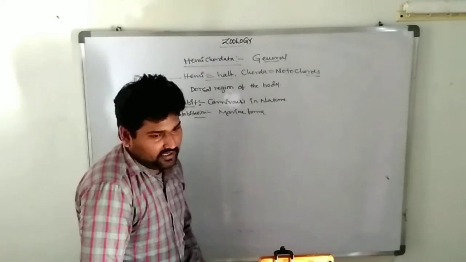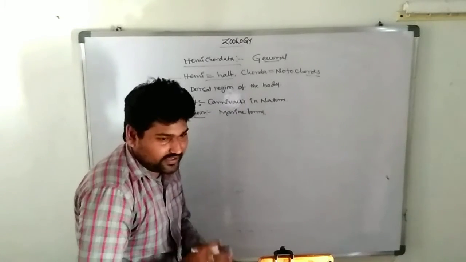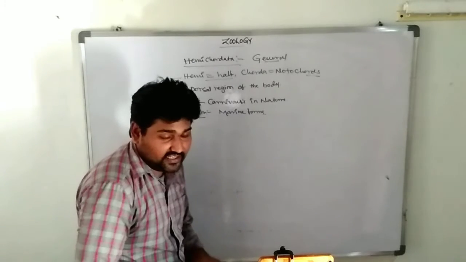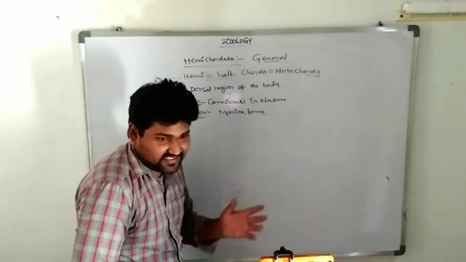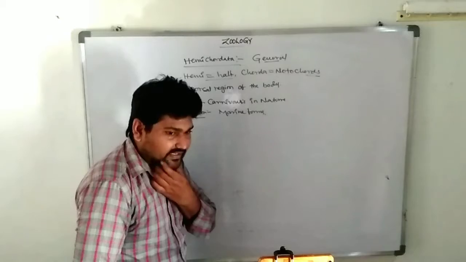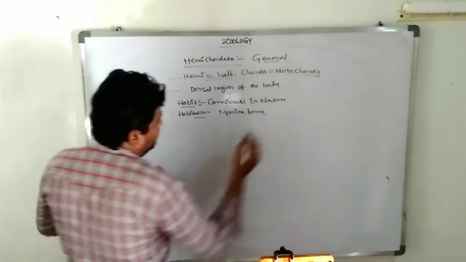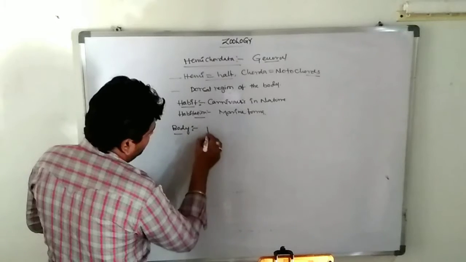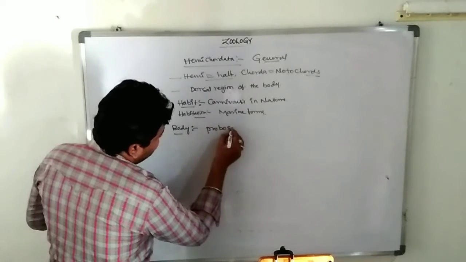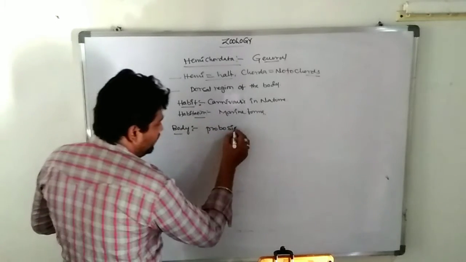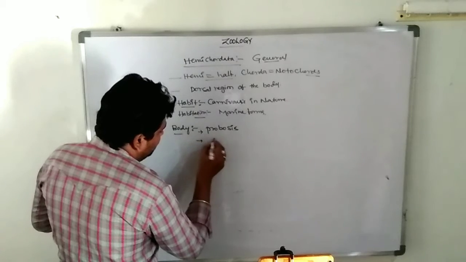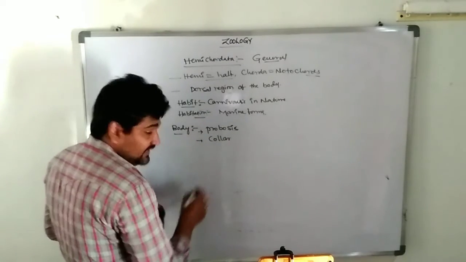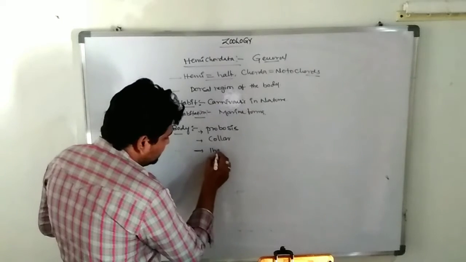The body of the hemichordates is distinguished into three regions. Very, very important. It is not like cephalic, thoracic, not that one. The body can be classified into three regions, known as proboscis, collar, and thorax. First one is the proboscis, then the collar, and the last one is thoracic.